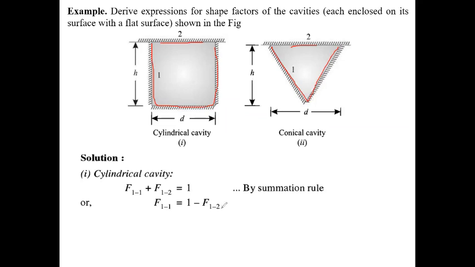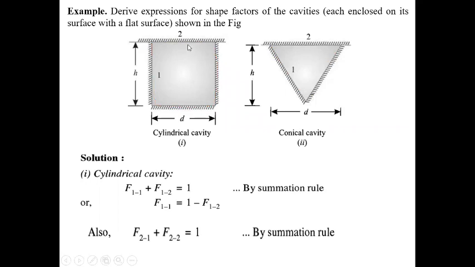Now, by summation rule, for surface 2 we can write F21 plus F22 equals 1. Here F22 is a flat surface, so this will be 0. So F21 equals 1. Clear?